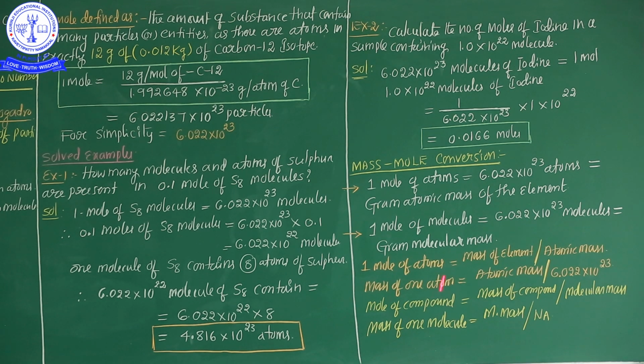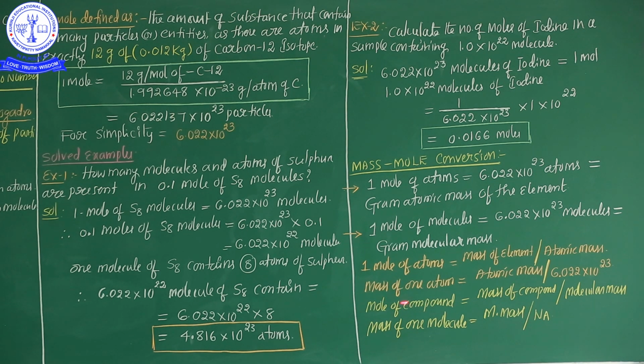Now here one more conversion. 1 mole of atom is equal to mass of element by atomic mass. So whenever you calculate it, 1 mole of atom, it's another formula: mass of element by atomic mass.